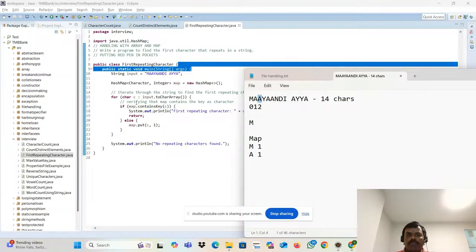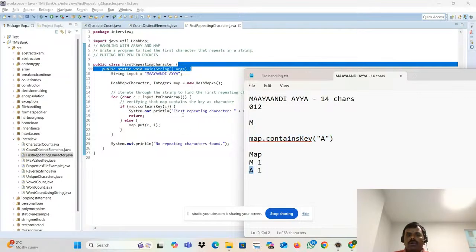Now map dot containsKey. What is the use of this containsKey? Is the key present or not? The character coming is A. Here this is a key and this is a value. It's checking whether the key is already present or not. Yes, the key is present.